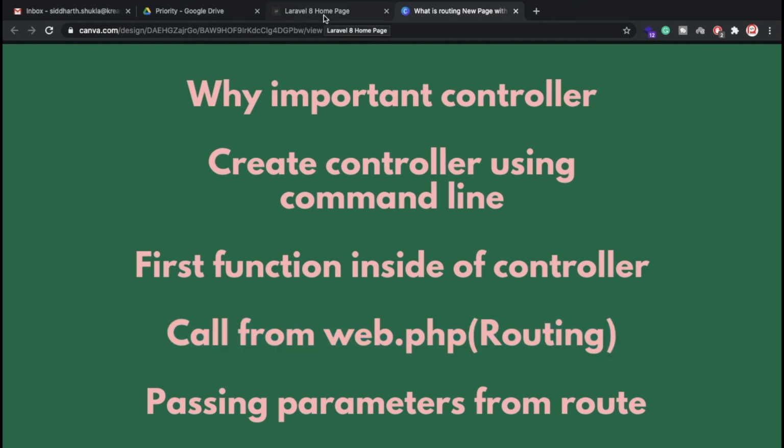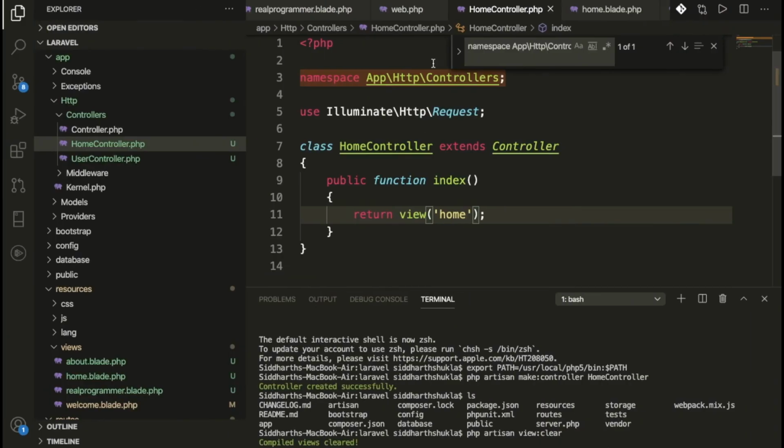So how can you pass a parameter in Laravel? Again I go to the route.